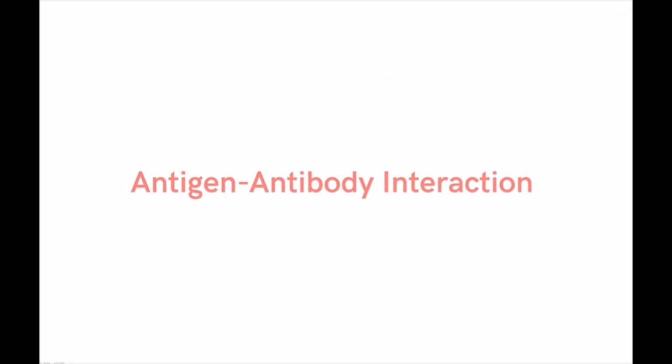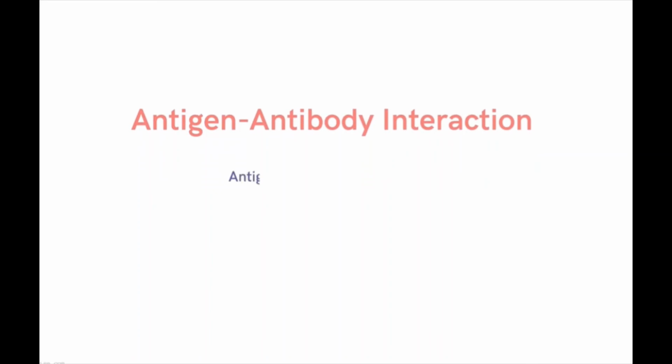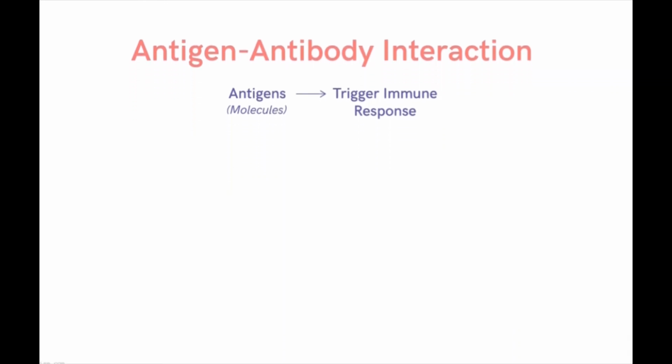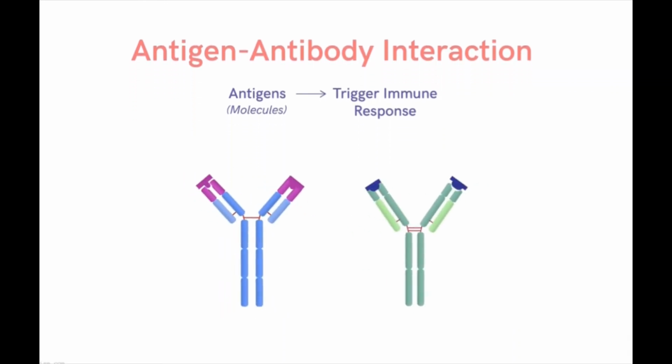And let's understand how any type of antibody interacts with any antigen that it is designed to destroy. Antigens, as we know, are the molecules which are capable of triggering an immune response upon entering the body. So when an antigen enters the body, the immune cells secrete antibodies specific to the antigen.